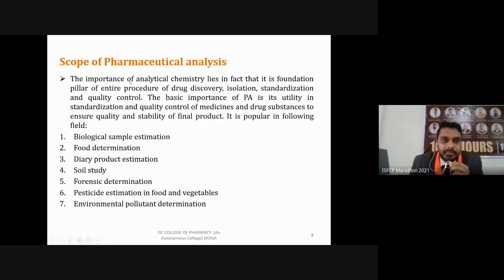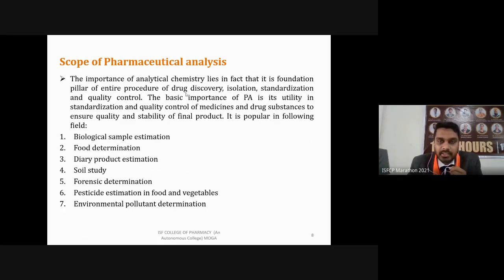So that is the scope of this pharmaceutical analysis subject. The importance of analytical chemistry lies in the fact that it is a foundation pillar of the entire procedure of drug discovery. How is this the foundation pillar of drug discovery? If you are going to discover any drug, you should know the basics, from where you are going to start. Then you have to identify, and identification comes under pharmaceutical analysis.